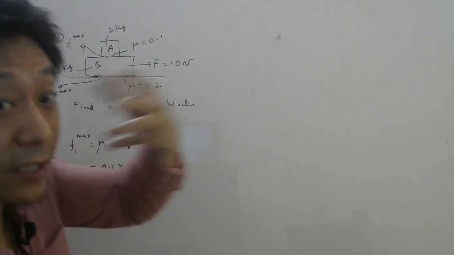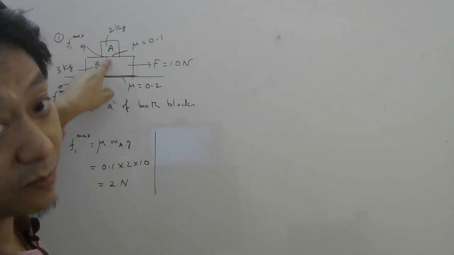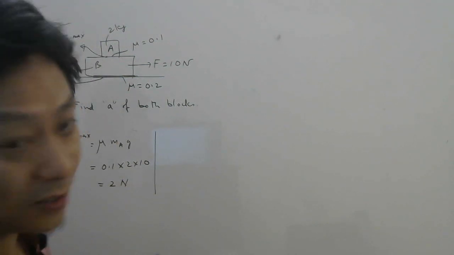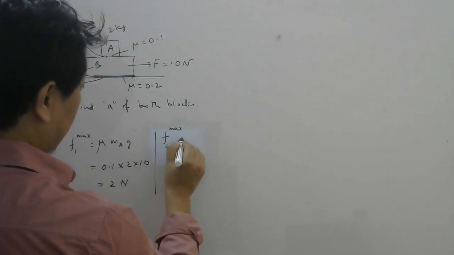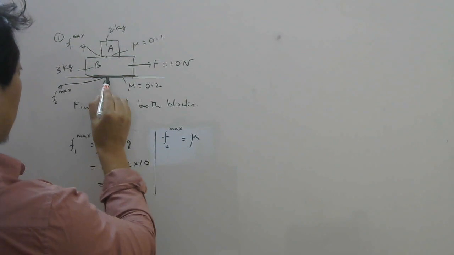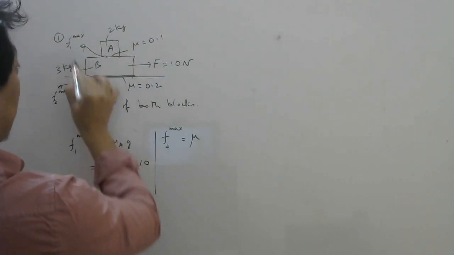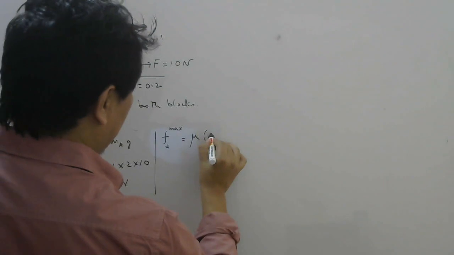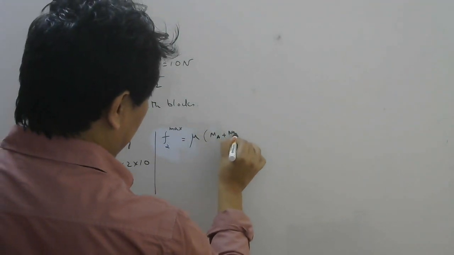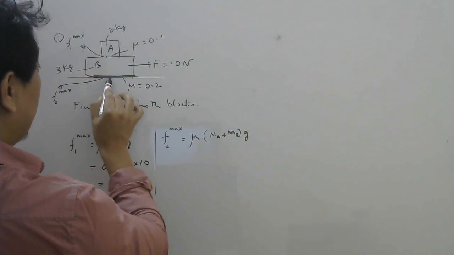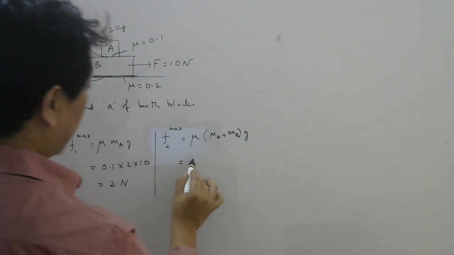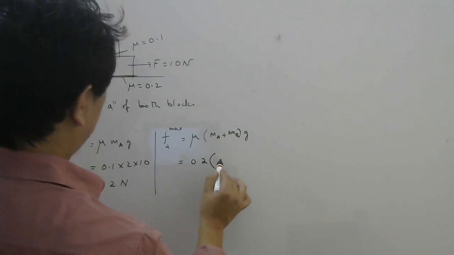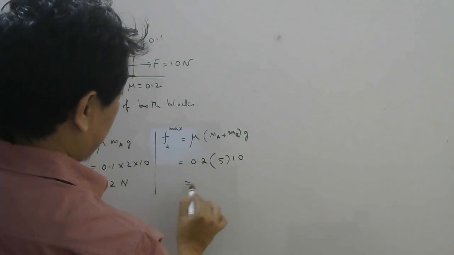Am I saying this much friction is acting here? No. This is the maximum value of static friction possible here. Limiting friction also it is called. Then calculate the maximum friction here. This mu into, now normal here has to balance weight of both of them, remember, right? Already we have discussed. So it will be MA plus MB into G. So normal here will be more, remember, than here. Pressing here will be more than here. So mu here is how much? 0.2. Mass of A is 2 plus 3, 5. So this is equal to 10.